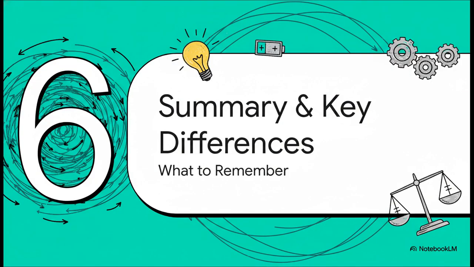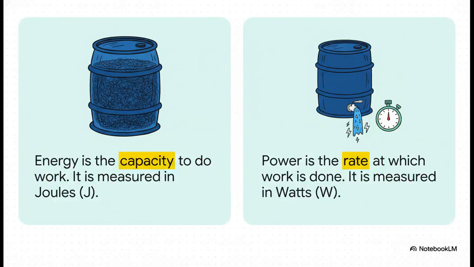So let's now quickly summarize everything we have learned today. It's very important to remember the difference between energy and power, as students often get confused between them. So, to be very clear, energy is the capacity or the ability to do work. Its unit is joules. Think of it as the total amount of petrol in a car's tank. Power, on the other hand, is the rate at which that work is done. Its unit is watts. So power is not about how much petrol you have, but how fast your engine is using it. The main difference is always time.